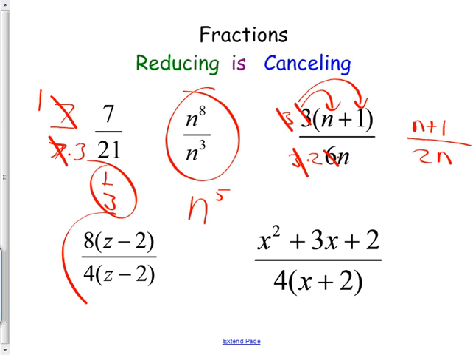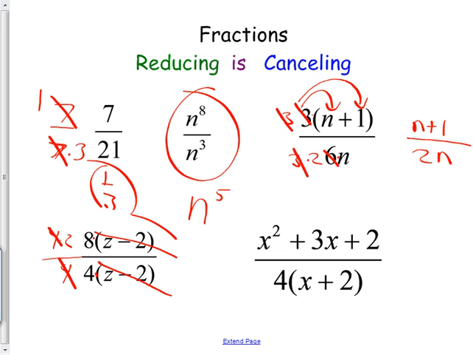All right. Next kind. This one right here. Can or can't I cancel those z minus 2's? Are they being, as terms, are they being multiplied? And therefore I can cancel them. Yes, I can. If I was trying to just cancel the z, no, because then the little term is being added or subtracted. You can't do that. But you could cancel the whole thing because what's attaching it to the other thing is multiply. See? It's being attached with multiply, so I can cancel those things. Now, can I cancel some more with the 8 and the 4? Yeah, we usually call that reducing, but 8 would be 4 times 2. On the bottom, I have a 4, and then I can go cancel, cancel. Final answer is 2.